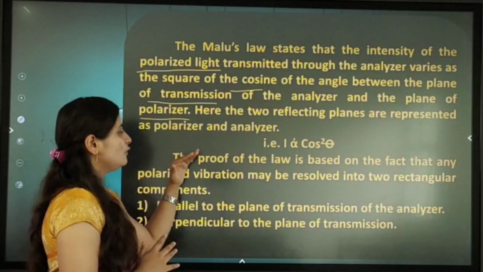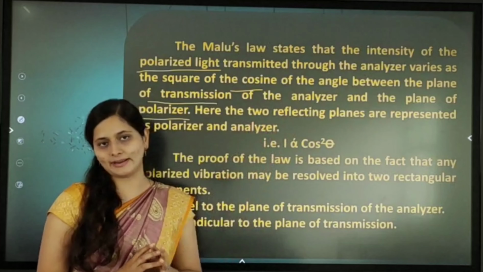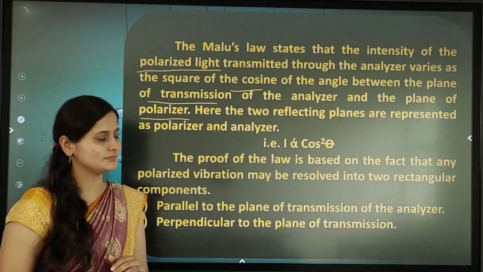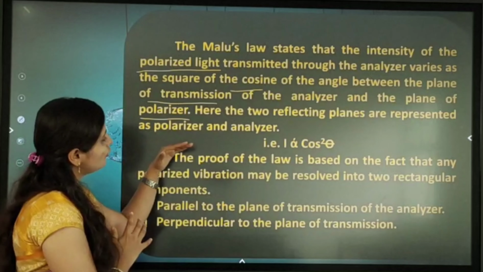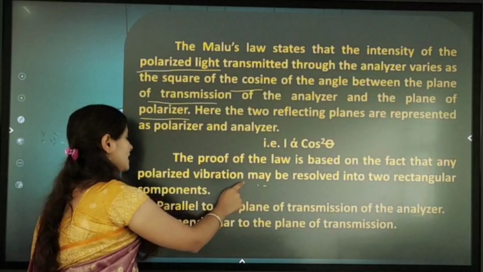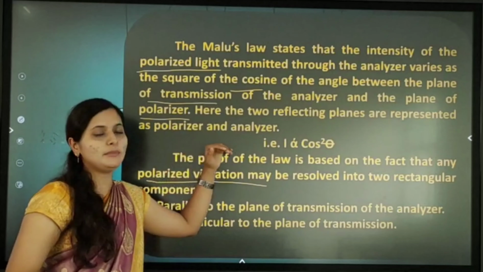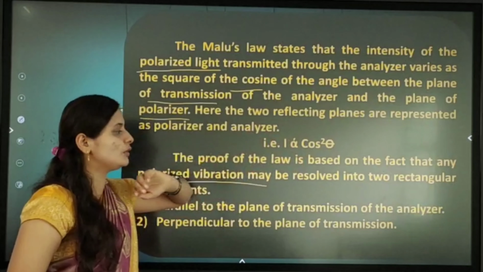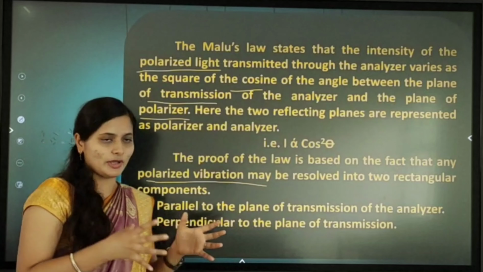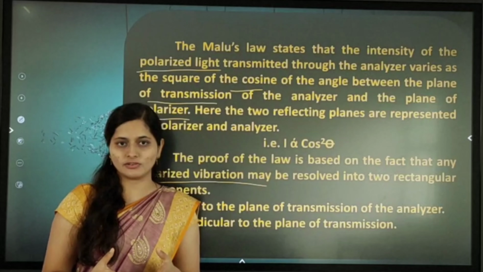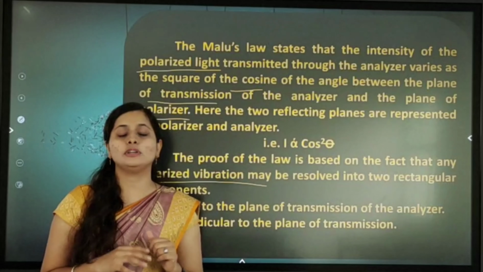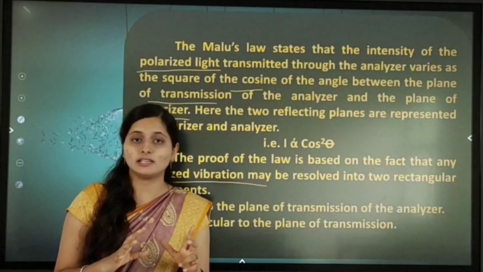Next here, the proof of the law is based on the fact that any polarized vibration may be resolved into two rectangular components. Whatever the polarized vibration taking place, that can be resolved into two components. Which type of two rectangular components?